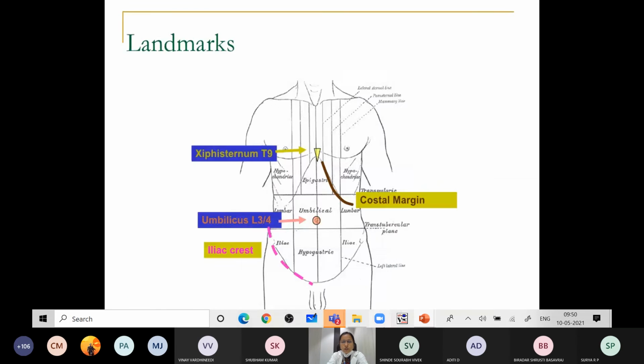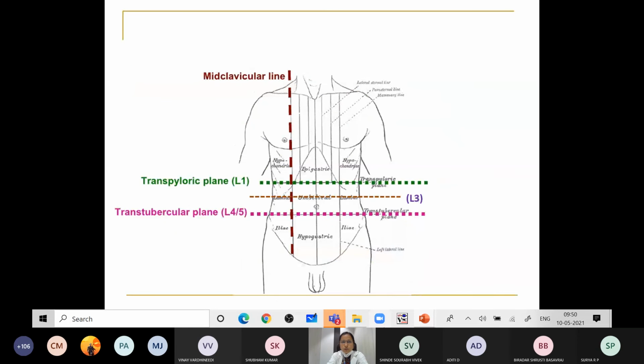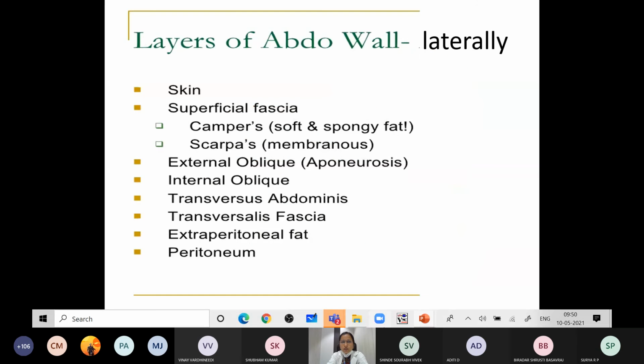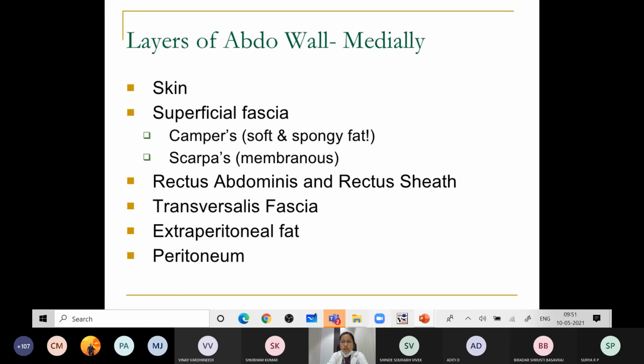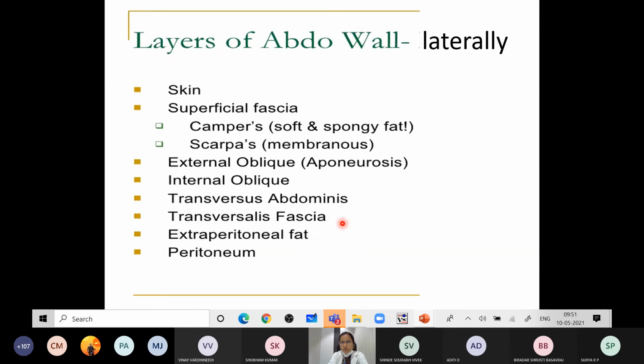Then what are the various layers? The skin, the superficial fascia, then you have the external oblique muscle, the internal oblique muscle, the transversus abdominis muscle, the fascia transversalis, extraperitoneal fat and the peritoneum. So these are all the layers of the abdomen. All these muscles will be taken in detail, the external, the internal, the rectus abdominis, the rectus sheath, and the inguinal canal. All this will be taken from tomorrow onwards.